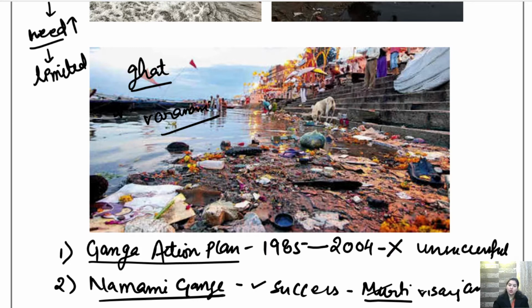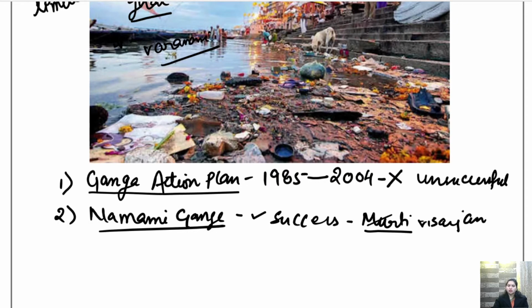Also, throwing dead bodies in the water is now banned. Because of this project, this plan of the government was a bit of a success, and it took a good step to clean the Varanasi ghat, and also several areas like Allahabad and everywhere where Ganga is.